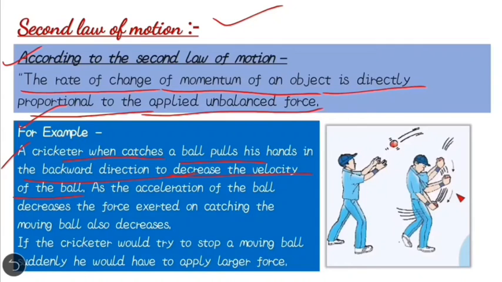As you know, change of momentum is directly proportional to the unbalanced force. As the acceleration of the ball decreases, the force exerted on catching the moving ball also decreases.